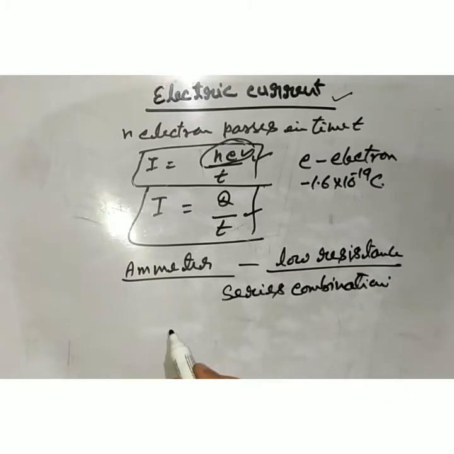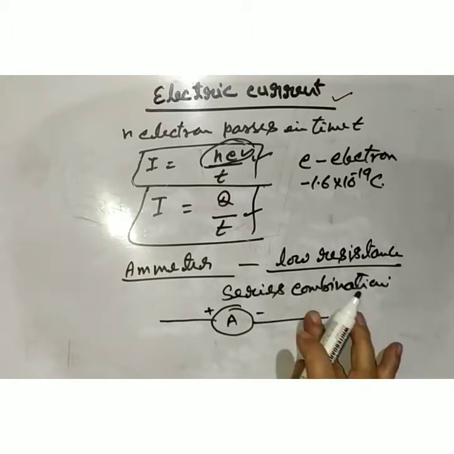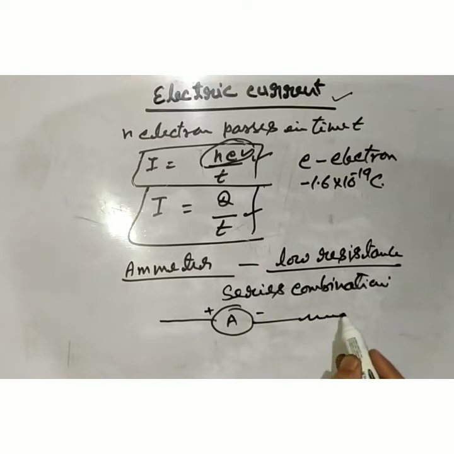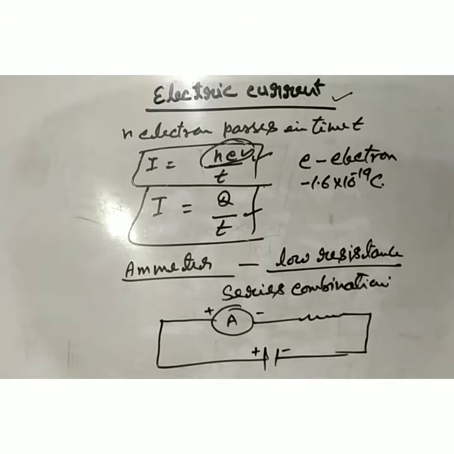Means if you want to measure the electric current in any electric circuit, then it is connected in this way, between the two terminals of different electric potential, one is higher and another is lower.